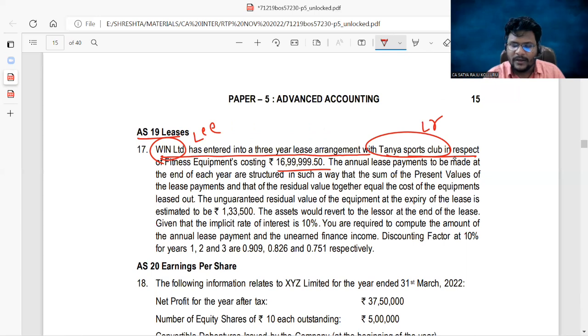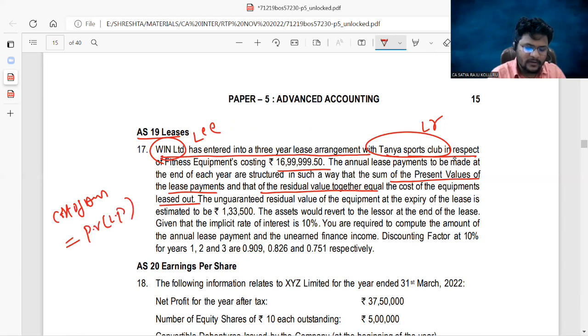The annual lease payments to be made at the end of each year are structured in such a way that the sum of the present values of the lease payments and that of the residual value together equal the cost of the leased asset. What he is telling: cost of the asset equal to present value of the lease payments plus present value of the residual value.